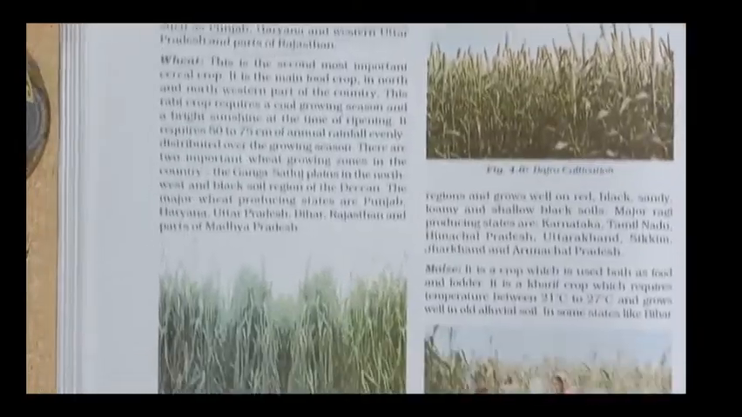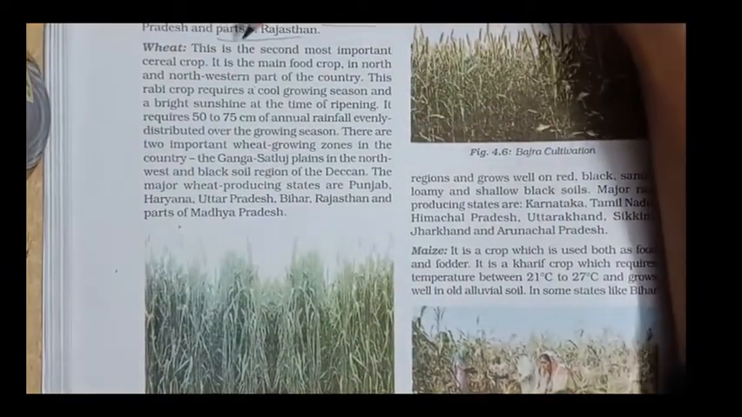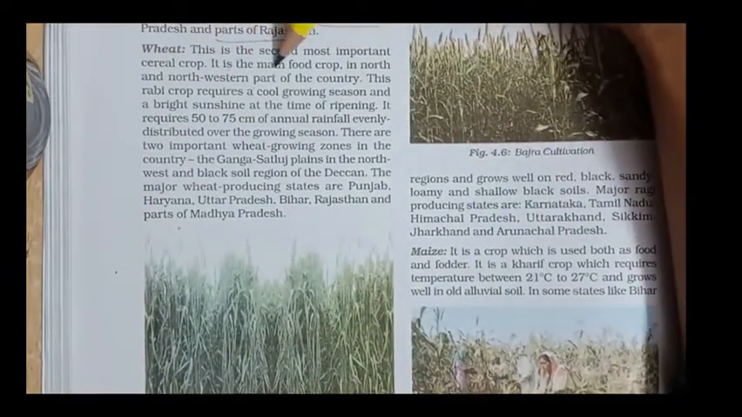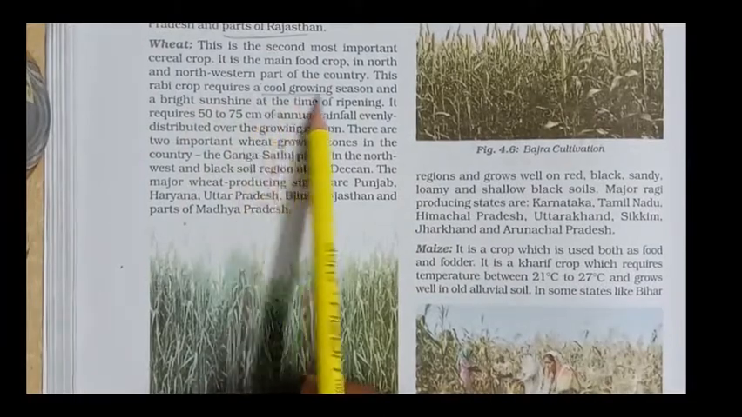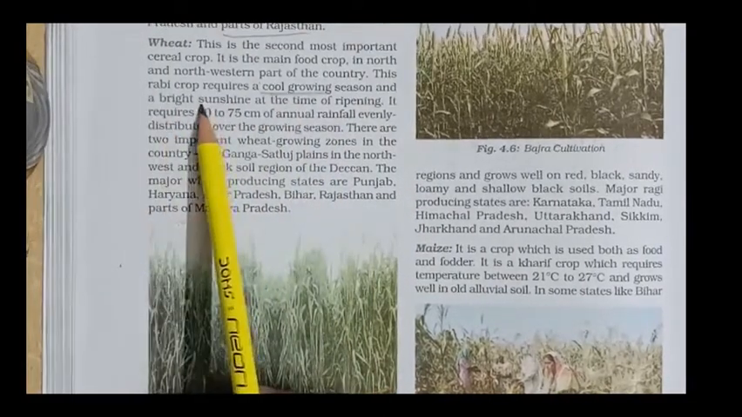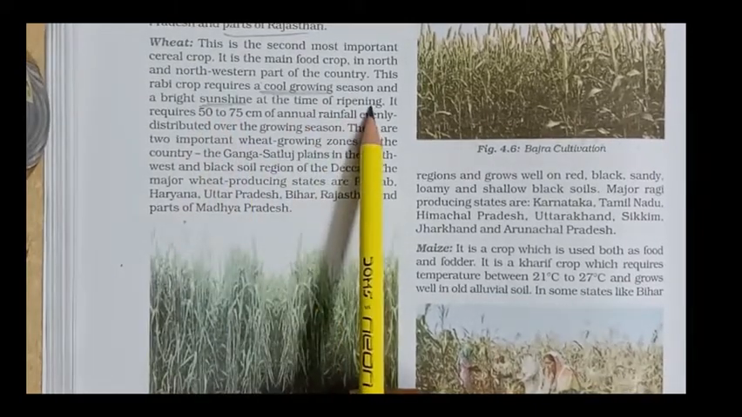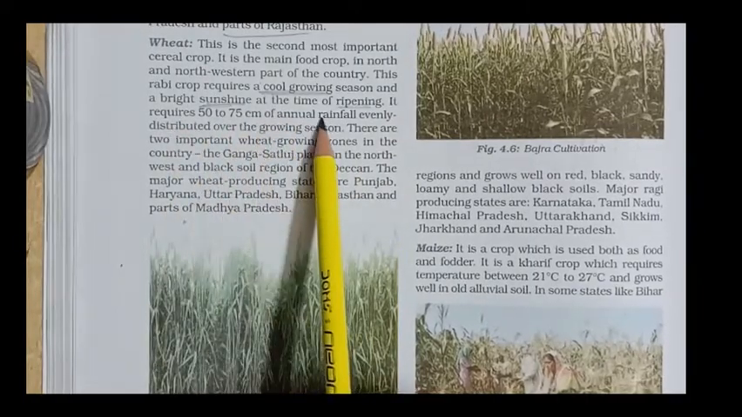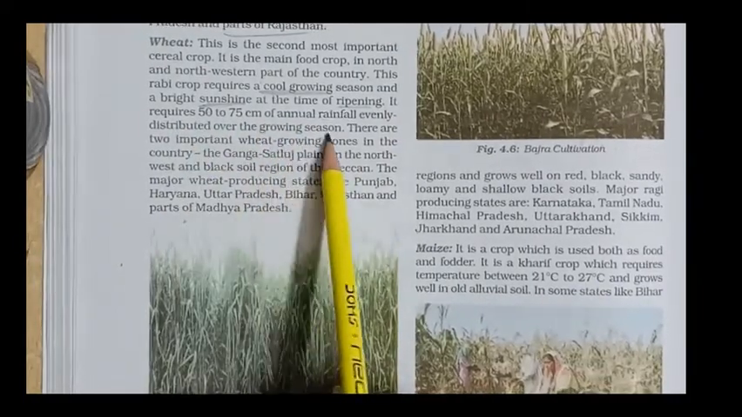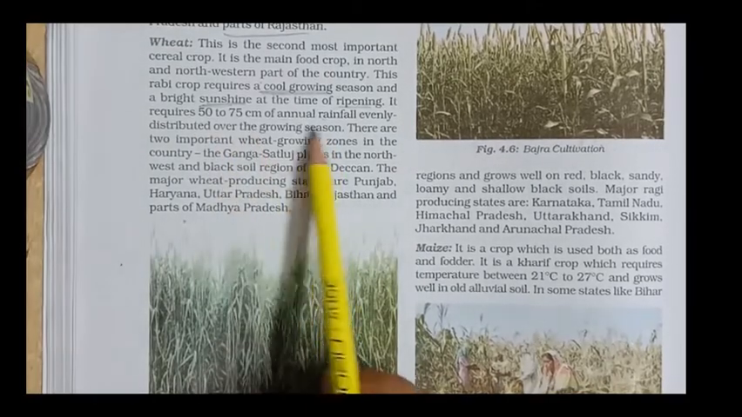Wheat is the second most important cereal crop after rice. It is the main food crop in the north and northwestern part of the country. This rabi crop requires a cool growing season. So this is a rabi crop, that's why it grows in a cool season. It requires a cool growing season and bright sunshine at the time of ripening. It requires 50 to 75 centimeters of annual rainfall evenly distributed over the growing season. So in the whole growing season, it needs rainfall of 50 to 75 centimeters.